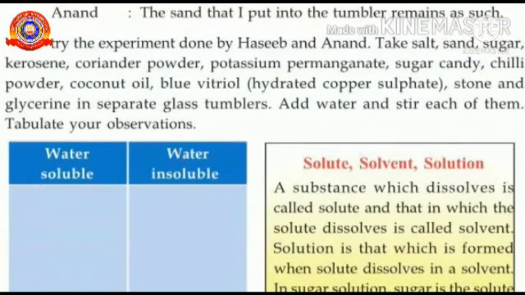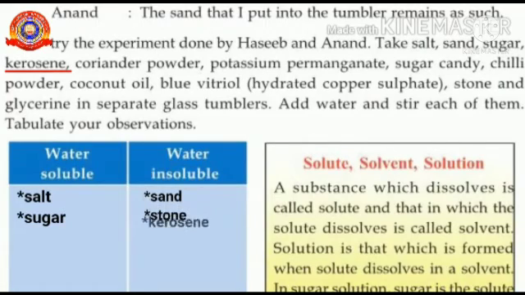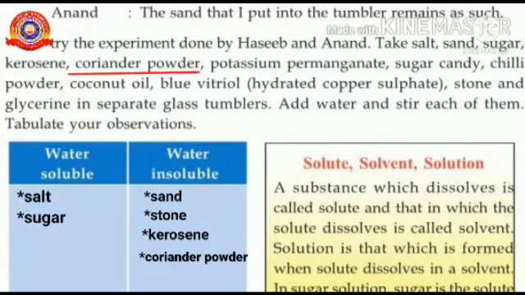Let's start completing this table. We have already seen in the previous experiment that salt and sugar are soluble in water, while sand and stone are insoluble in water. Now, we need to check other items. Kerosene is insoluble in water. You know that well, isn't it? Coriander powder also comes under this group since it does not completely dissolve in water.